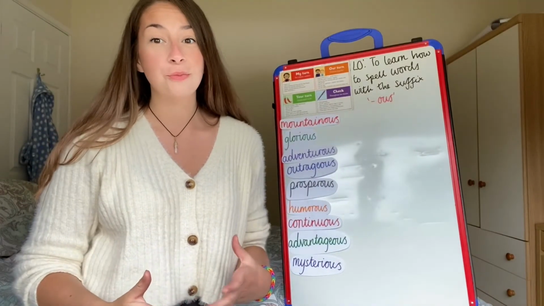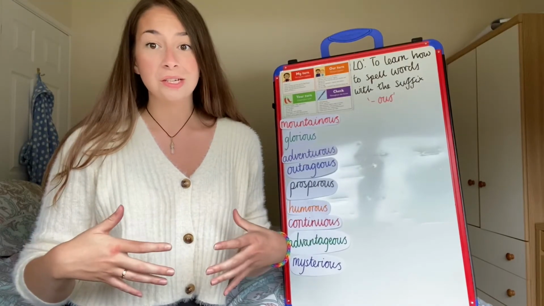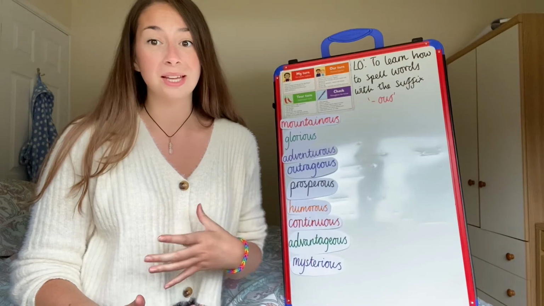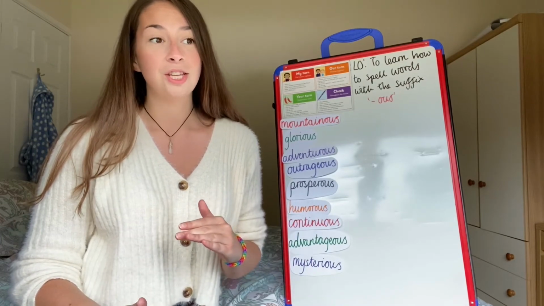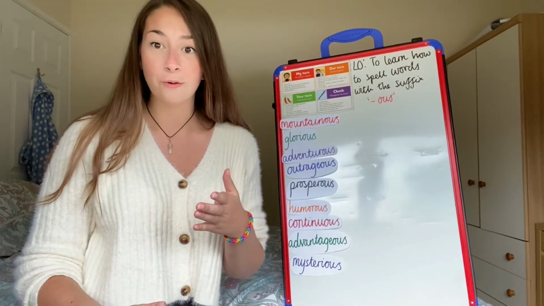I'm feeling pretty confident with this week's spellings. I know the spelling rules, I'm feeling really confident, and I think I could do my own spelling test. So I think I could test myself and I'd get 9 out of 9. So I'm now going to do my own spelling test and I need you to check for me afterwards.